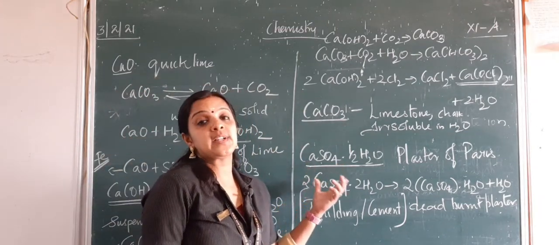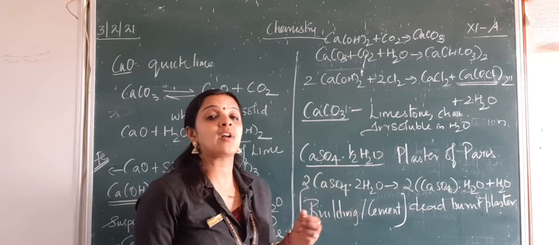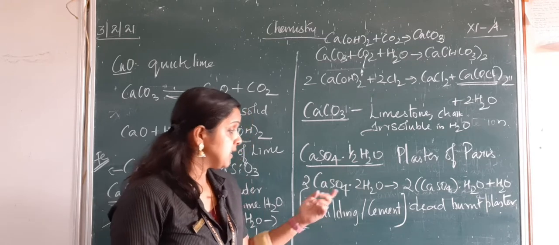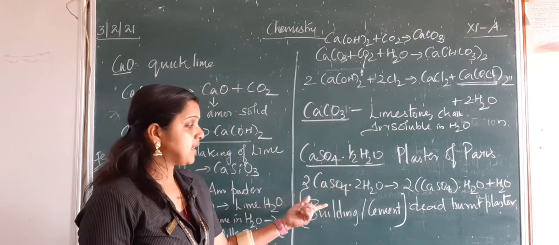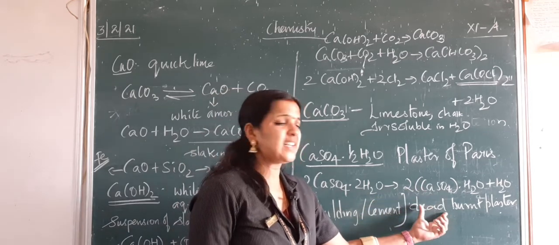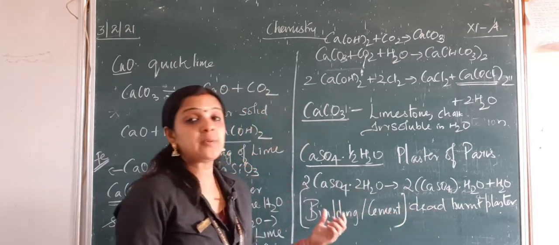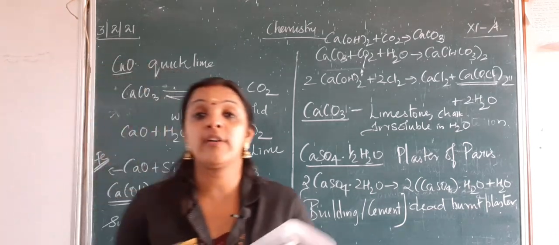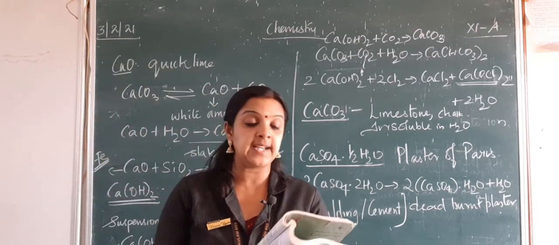And next, the last one is plaster of Paris, calcium sulphate hemihydrate, which is prepared by the decomposition of calcium sulphate dihydrate, gypsum, which gives a dead burnt plaster, and it is highly used in building industries and in the setting of cement.